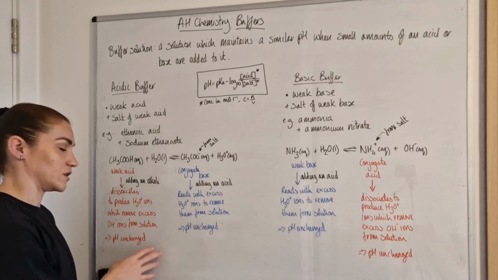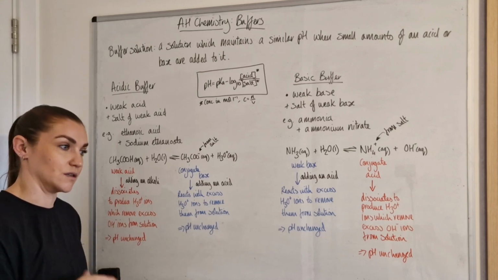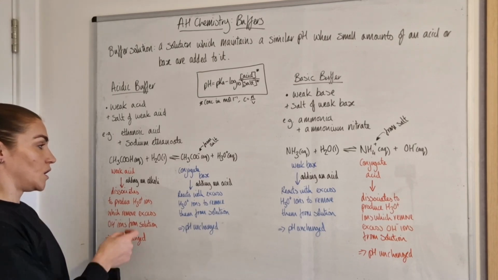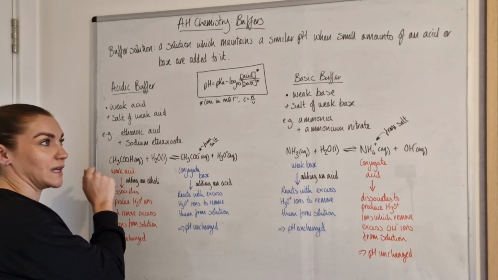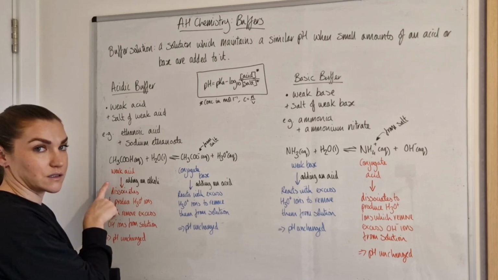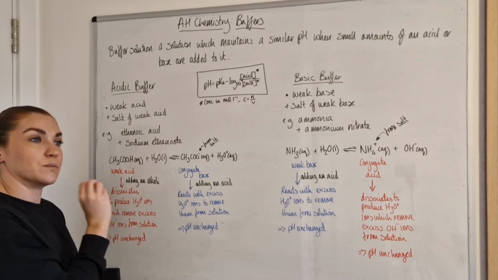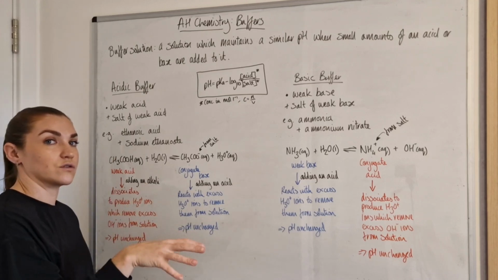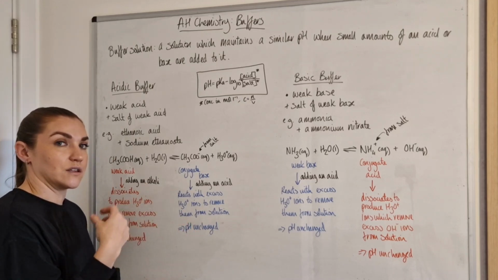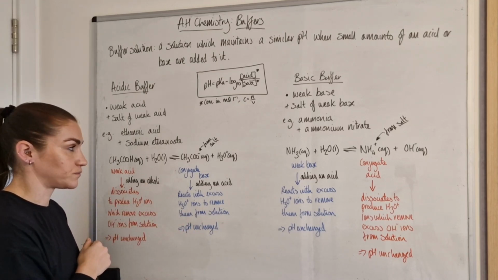So if we remove those hydroxide ions, the pH isn't actually going to change. If you're adding an alkali, it's the weak acid molecule that acts in the buffer mechanism, and it does that by dissociating to produce hydronium ions, which then go on to react with the hydroxide ions to remove them from the solution.